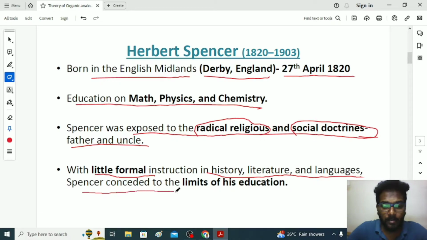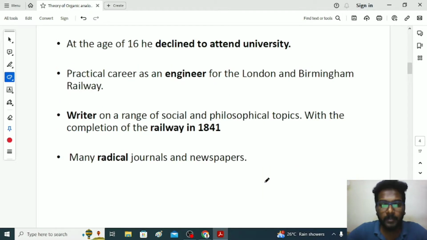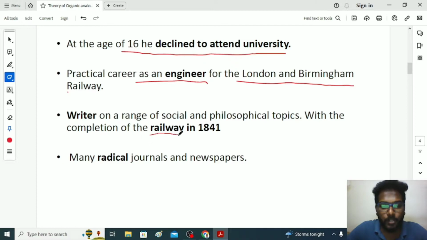Spencer stopped his education at the age of 16; he declined to attend university. Then he started working in the London and Birmingham railways as an engineer. After completing his tenure as an engineer in railways in 1841, he became a writer. He wrote on a range of social issues and philosophical topics, and he published a number of research articles in radical journals and newspapers.